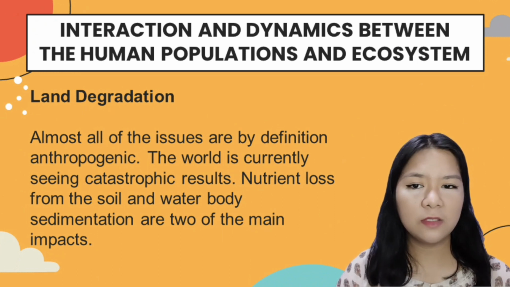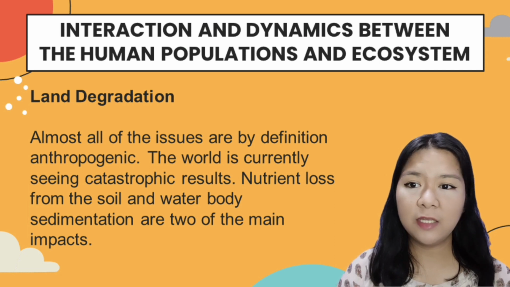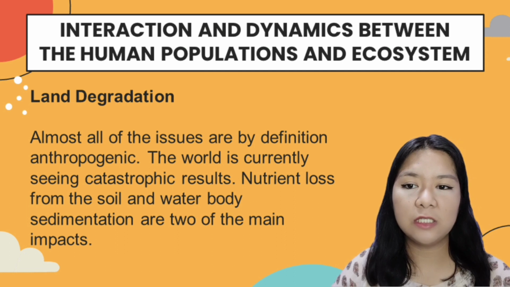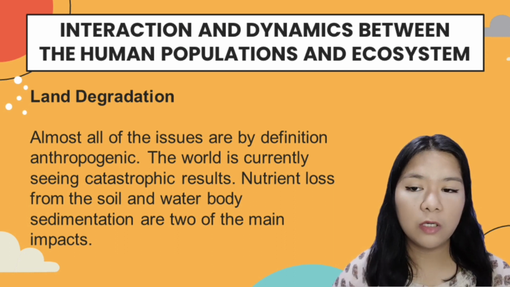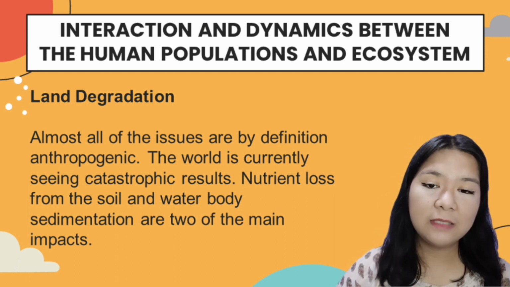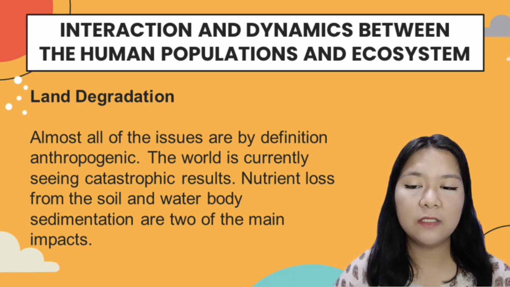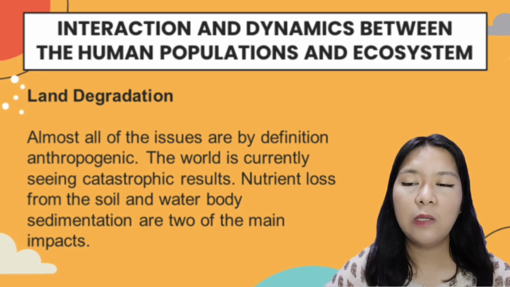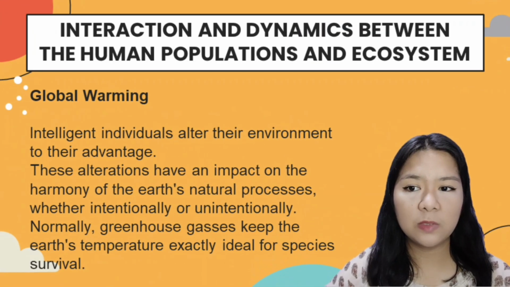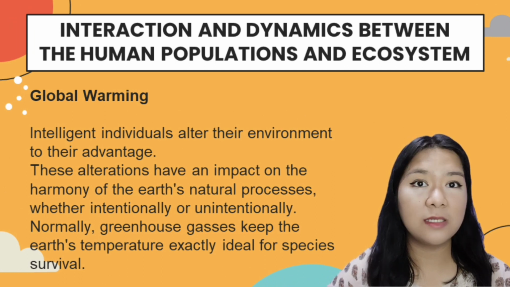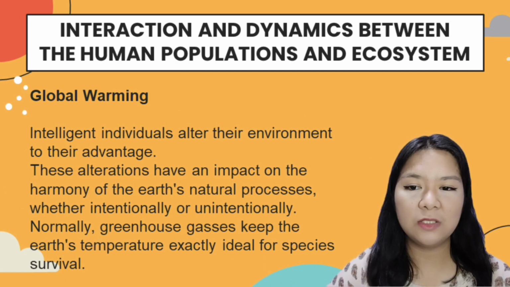So almost all of the issues are by definition anthropogenic. Low agricultural yield and farmland devastation are subsequent repercussions or results of such phenomenon. So third-party impacts, including poverty, migration, and societal upheaval, could result from such a phenomenon as mentioned. How about global warming? So these alterations have an impact on the harmony of the Earth's natural processes, whether intentionally or unintentionally.